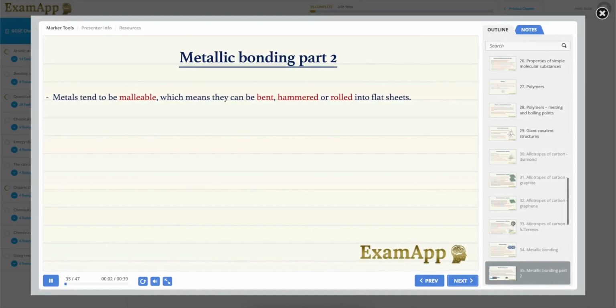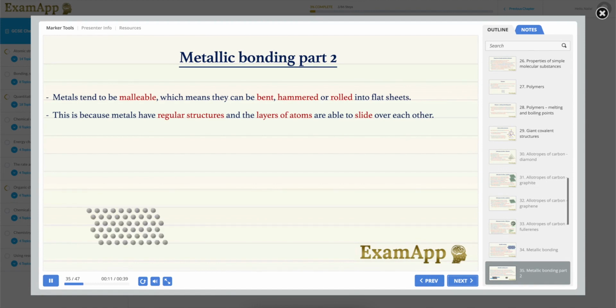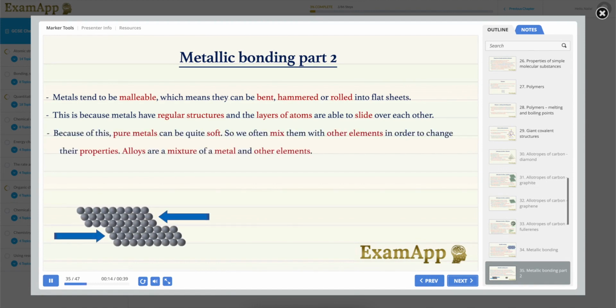Metals tend to be malleable, which means they can be bent, hammered, or rolled into flat sheets. This is because metals have regular structures and the layers of atoms are able to slide over each other. Because of this, pure metals can be quite soft, so we often mix them with other elements in order to change their properties. Alloys are a mixture of a metal and other elements.